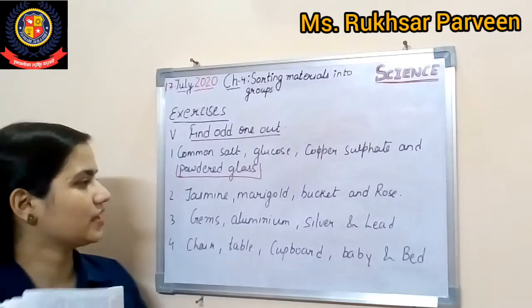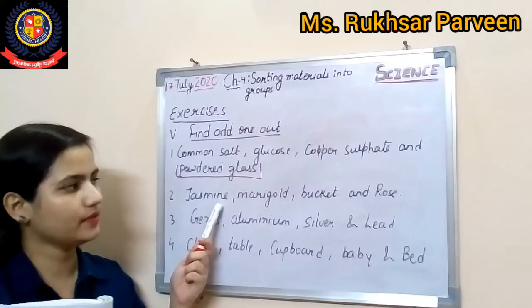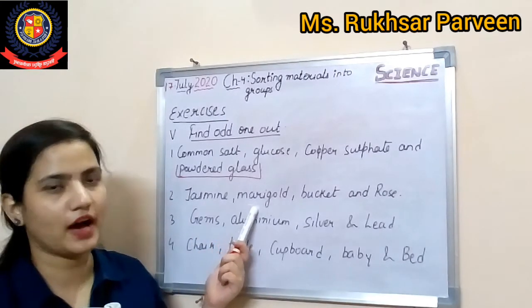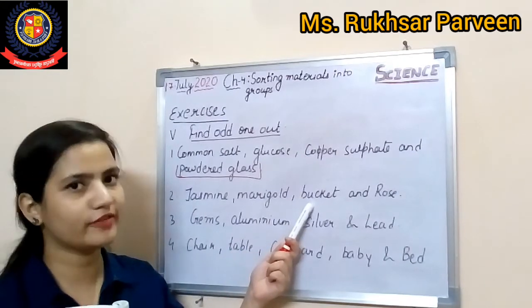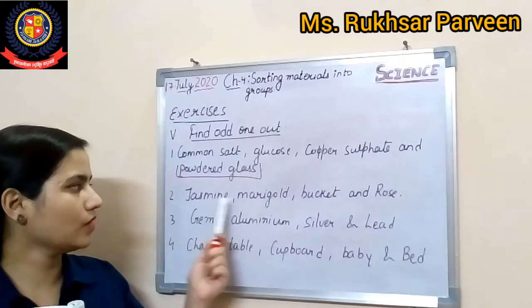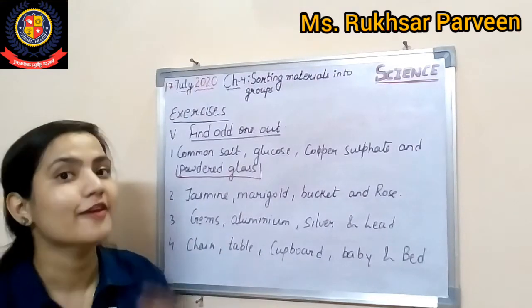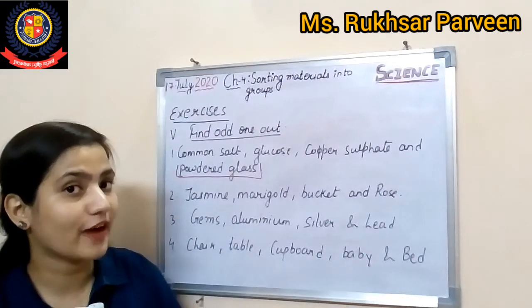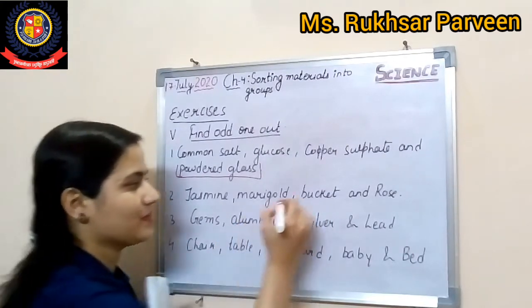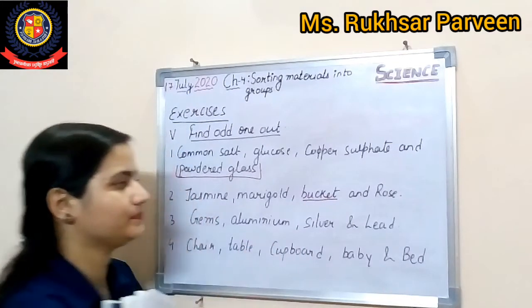Now the second question, you can see jasmine is a type of flower, marigold is a type of flower, bucket is not a flower, and rose is again a flower. So 1, 2 and 3 are flowers, and we have to find the odd one, that is your bucket. Very good. So bucket is your odd one.